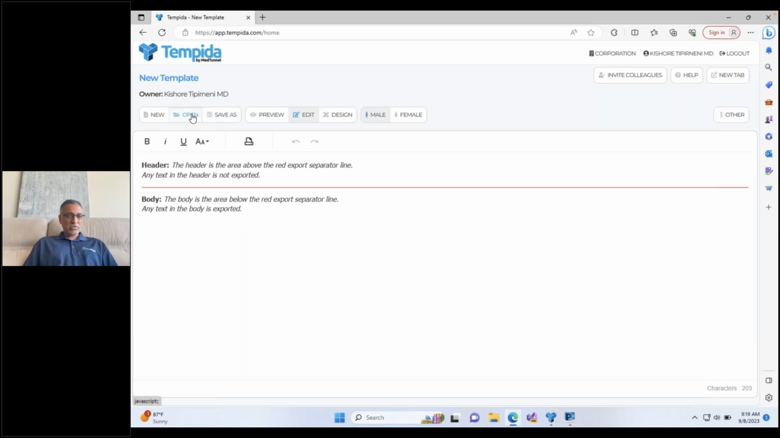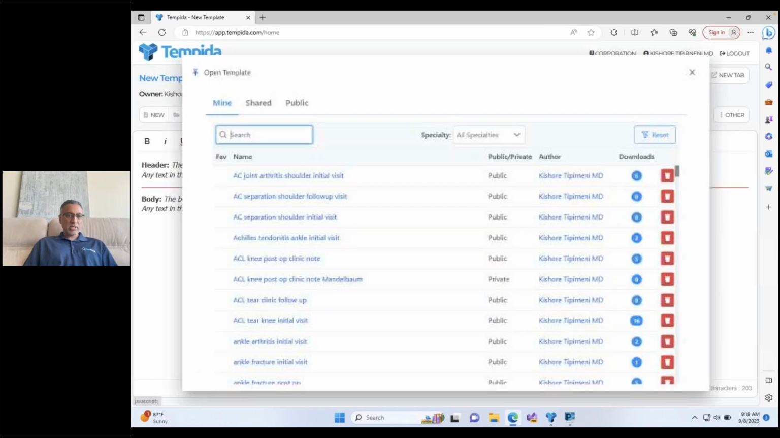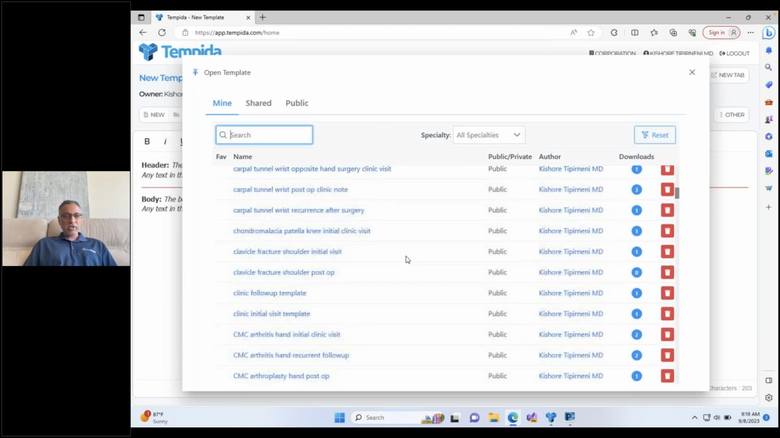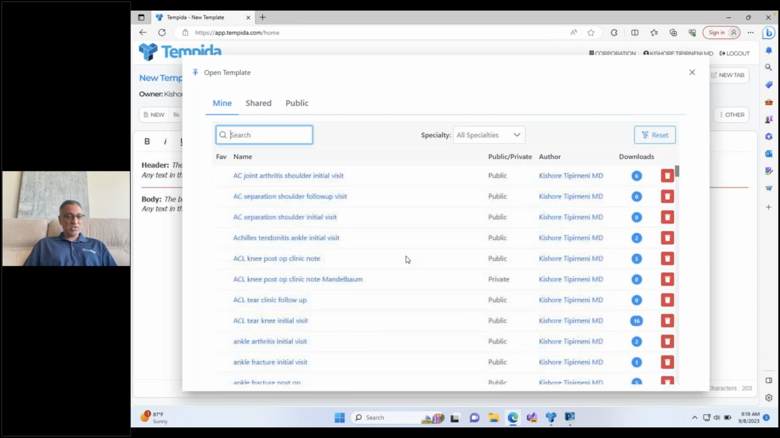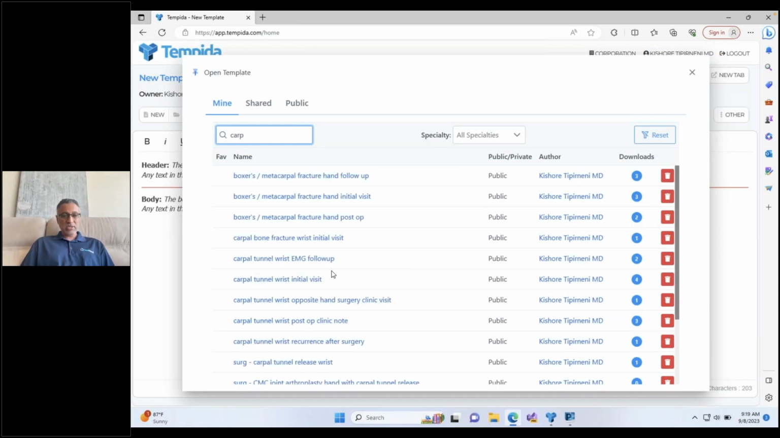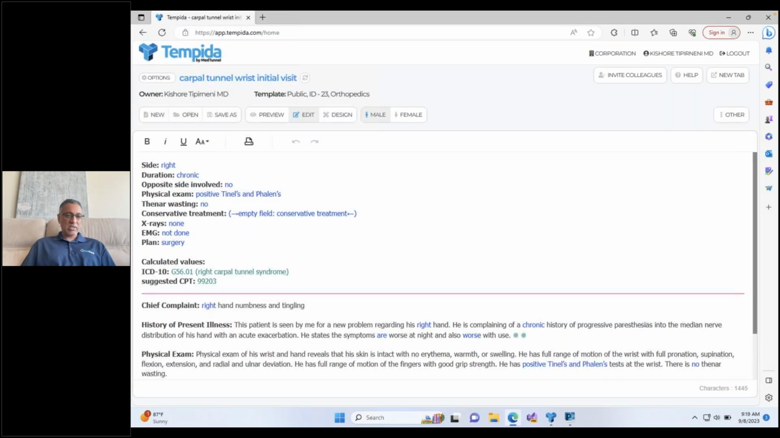All you have to do to open up a template is just click the open button. There's a ton of publicly available templates already available as soon as somebody signs up. You can use these as is, or you can customize these to your needs. If I'm looking for a patient with carpal tunnel, for example, I'll just select the initial visit template, and it opens that template in the editor.